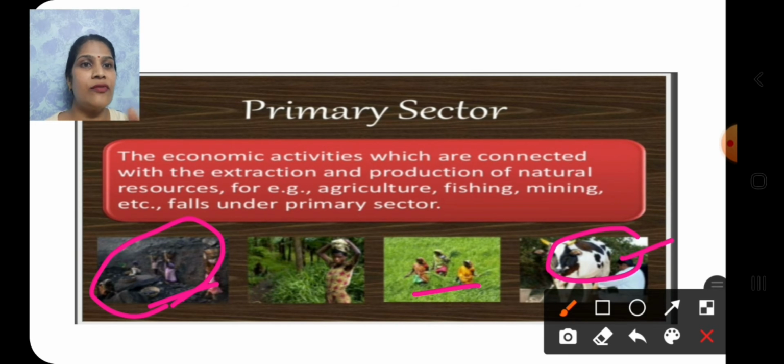With these few examples, we could understand that everything which we extract from the natural resources we get from mother earth is known as the primary sector, right? So give me some examples of the primary sector that you can see around you, that you have known.